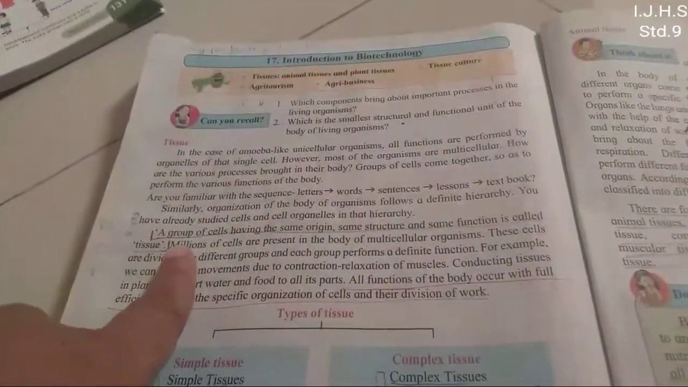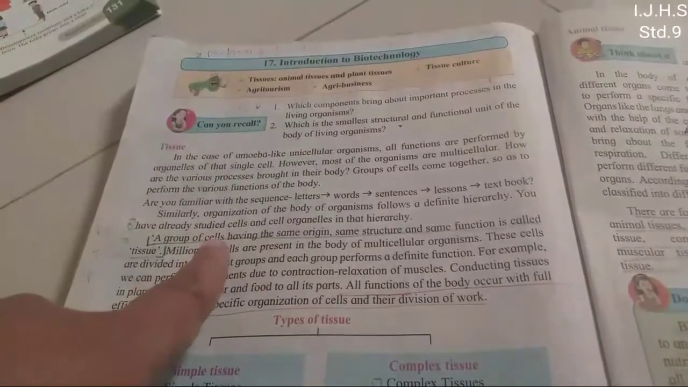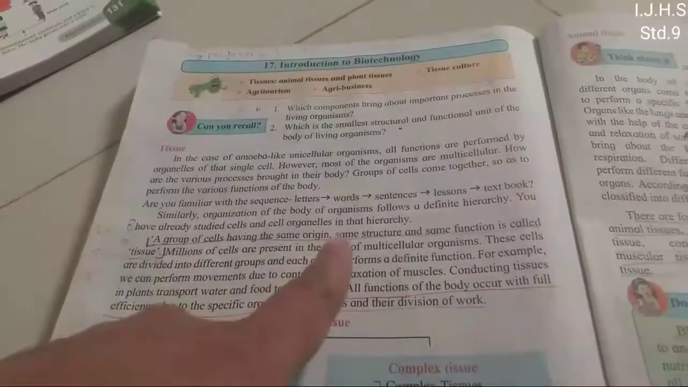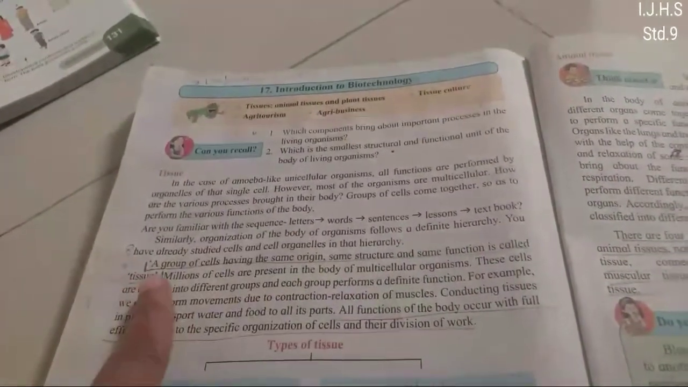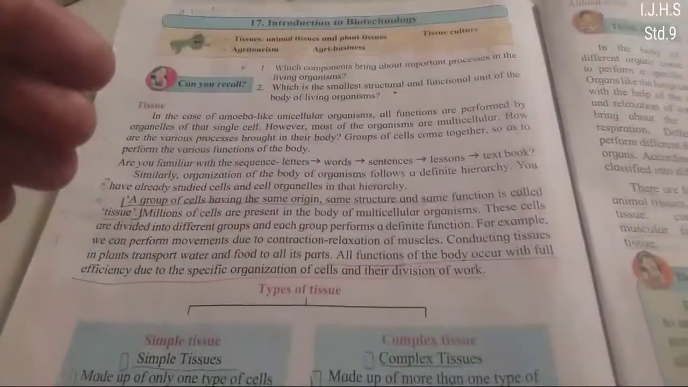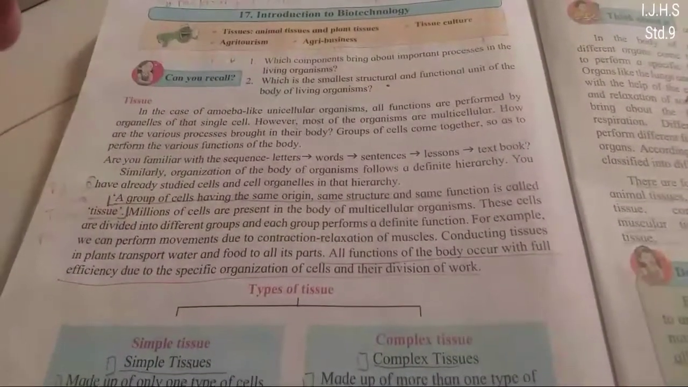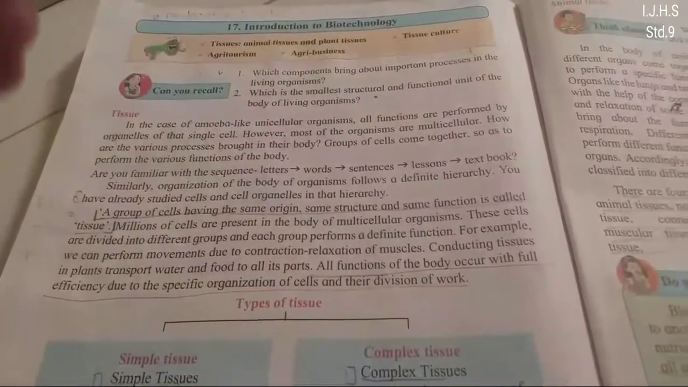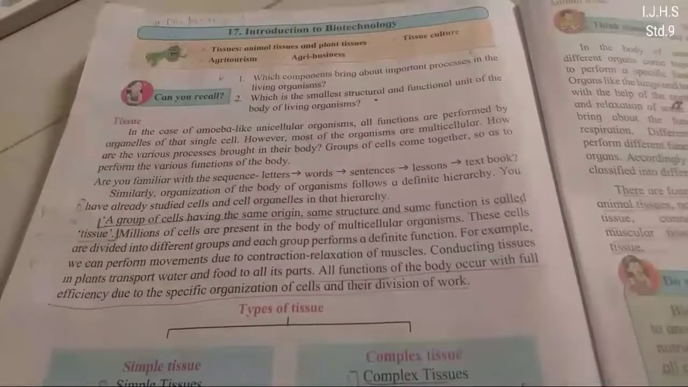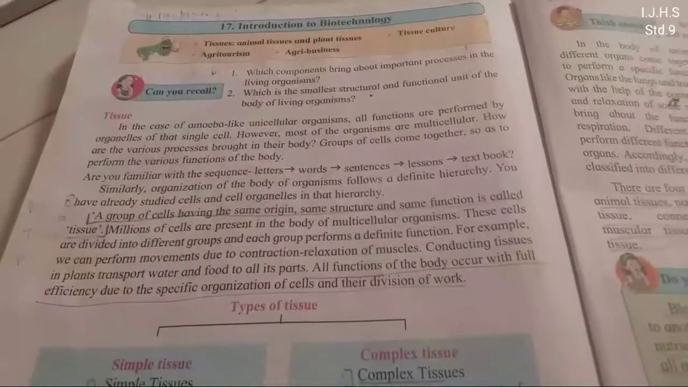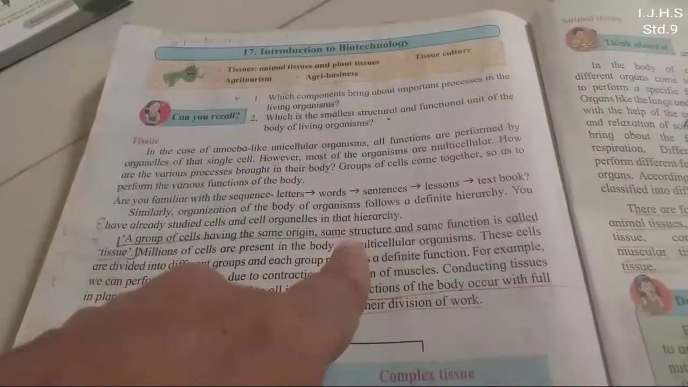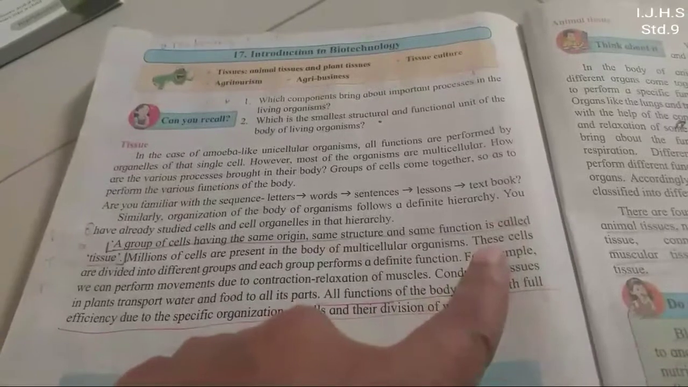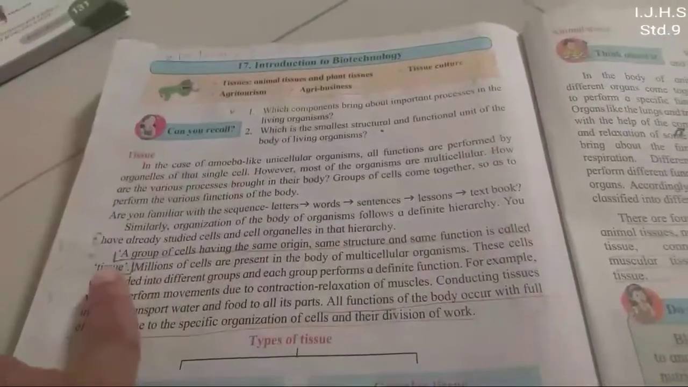Understood? Now, what is tissue? A group of cells having same origin, same structure and same function is called tissue. Okay? So tissues are made up of cells. These cells are of same origin and same structure and also perform the same function. These are called tissues.